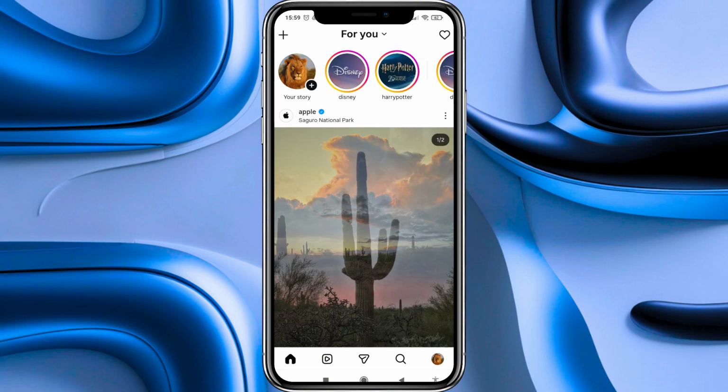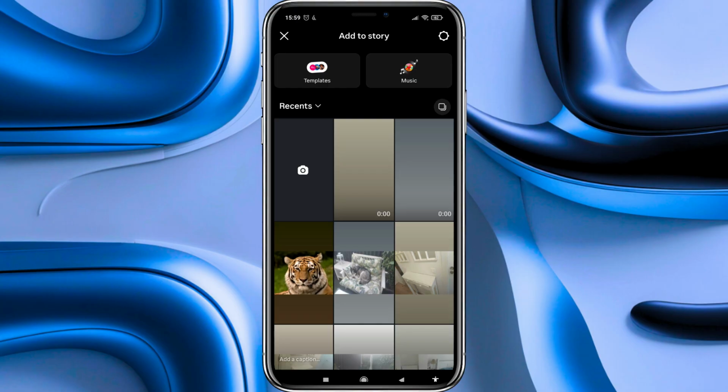home icon. Now that we are on the Instagram main homepage, we have to go to the top of it where our Instagram profile image is located, and we tap there. Now that we are on the add to a story page, we have to select the camera icon. This is very important for the blur effect to work properly.